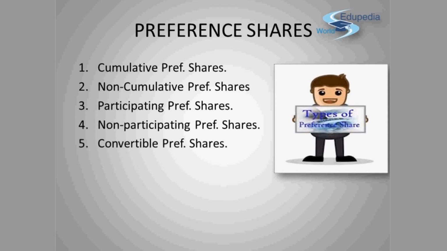Next is convertible preference shares. Preference shares that can be converted into equity shares within a specified period of time are known as convertible preference shares. It means they can be converted also. Another is non-convertible. Preference shares that cannot be converted into equity shares are known simply as non-convertible preference shares. So students, we have discussed various types of preference shares.